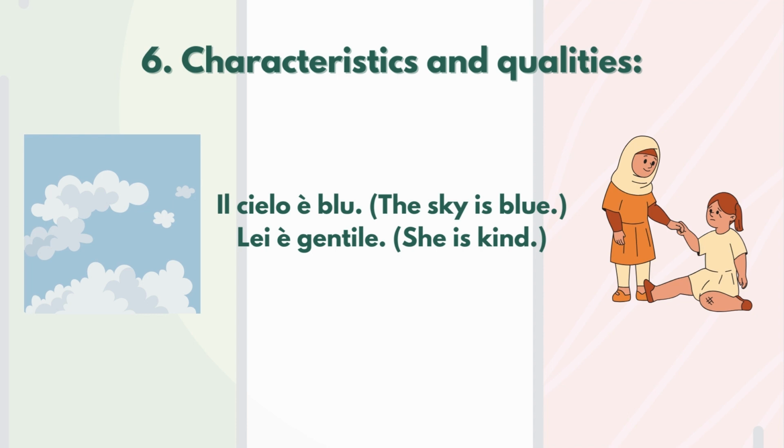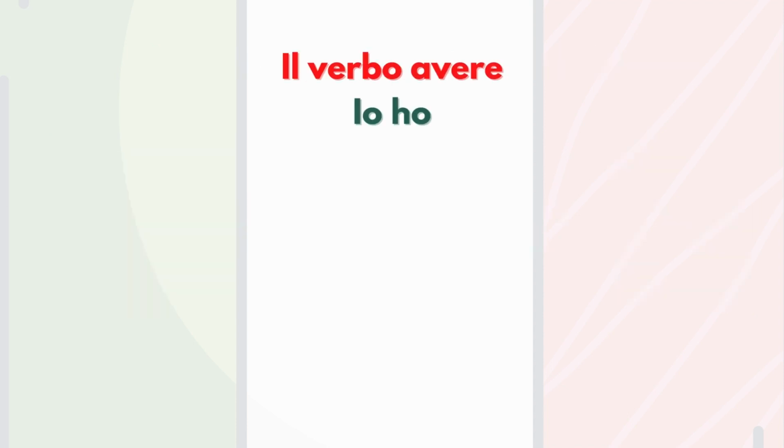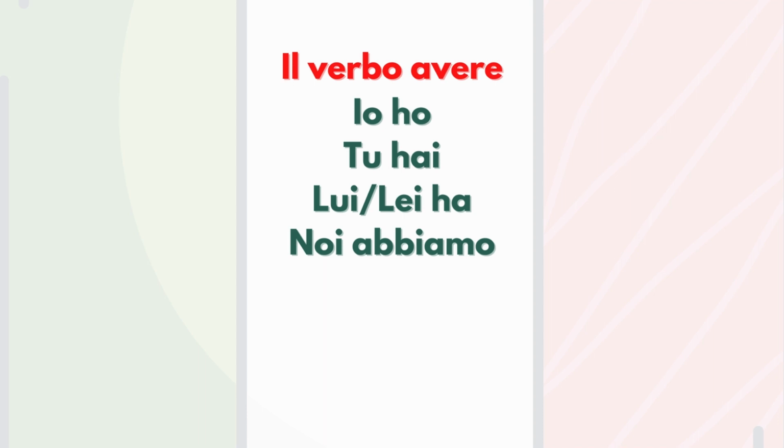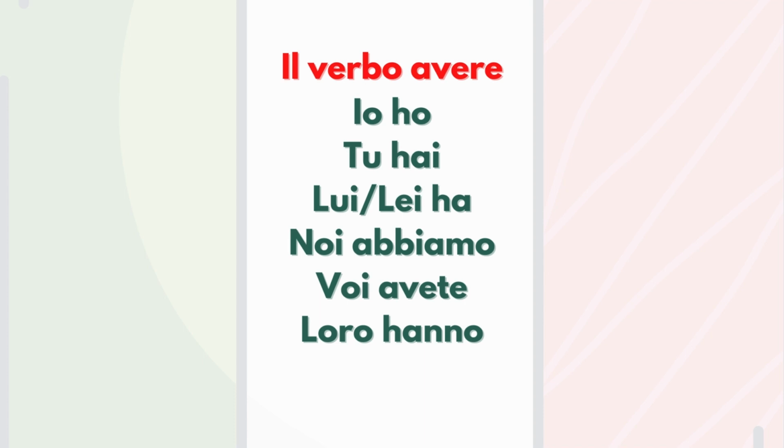Let's go to the verb to have, il verbo avere. Io ho, tu hai, lui, lei ha. Noi abbiamo, voi avete, loro hanno. You can see that here there is a letter, the H, for io, tu, lui, lei, loro. So, io ho, tu hai, lui, lei ha, loro hanno. The H is silent, but we must remember to write it.